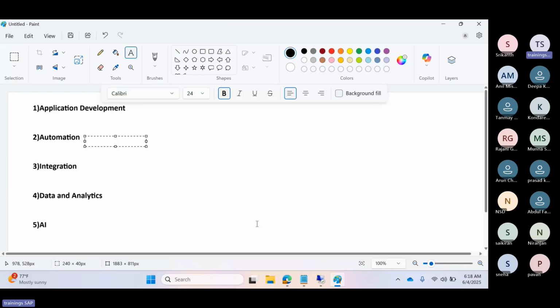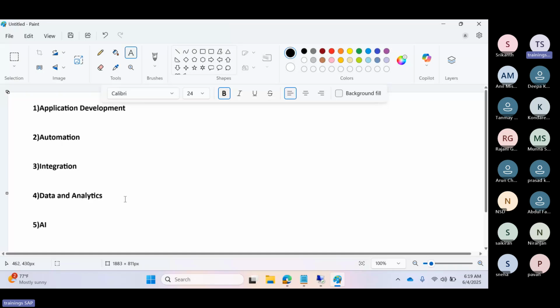Then when it comes to the automation related services here, automation services means build process, workflow, RPA, process visibility. I'm just naming a few of the services here, right? Integration suite, event mesh, business accelerator hub. So these main things will come under the integration side.